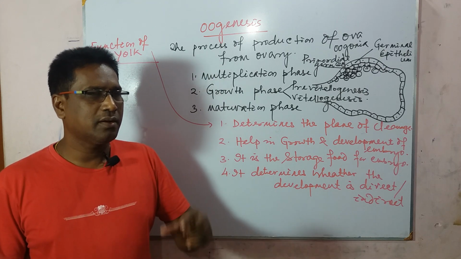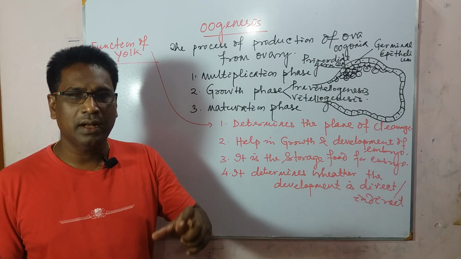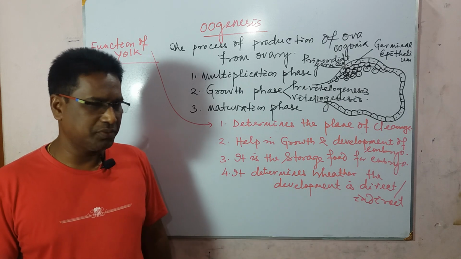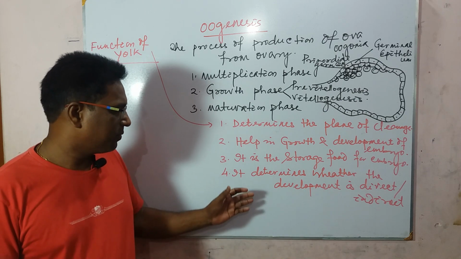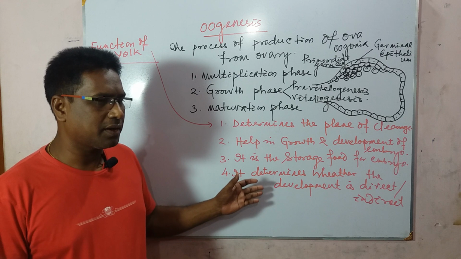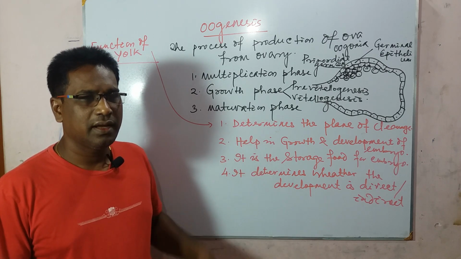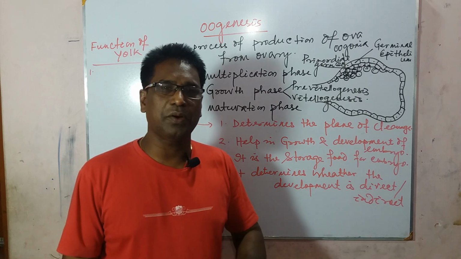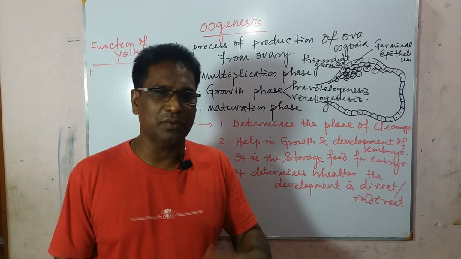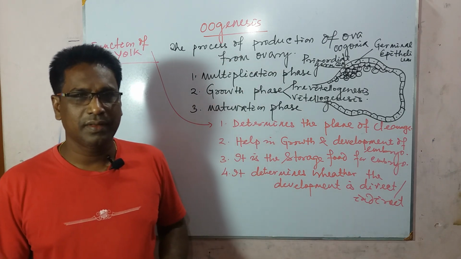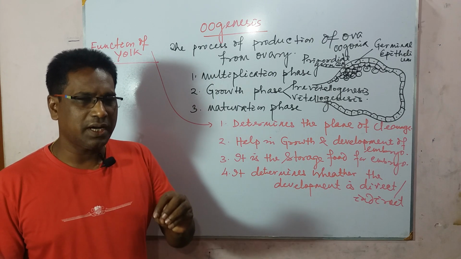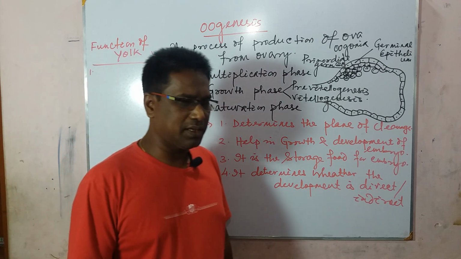Therefore it transforms into a larva, the tadpole larva. But in other organisms like fowl, a huge amount of yolk is present in the egg, so it directly produces its young one. But it is quite different in human development.